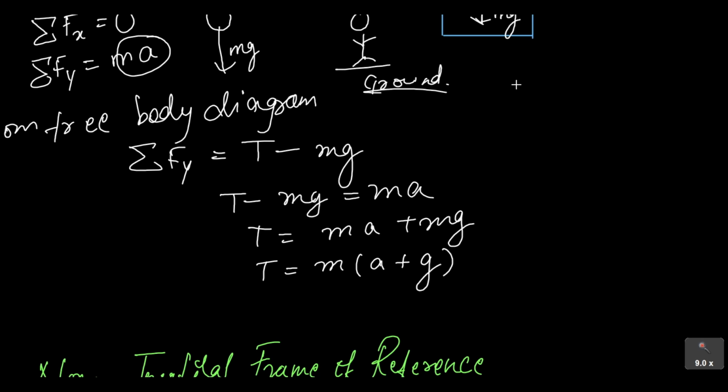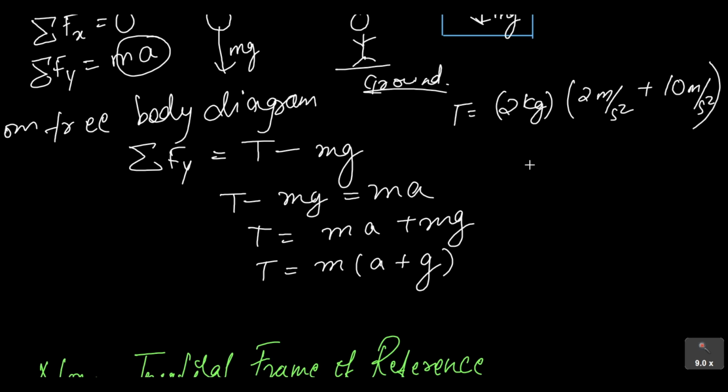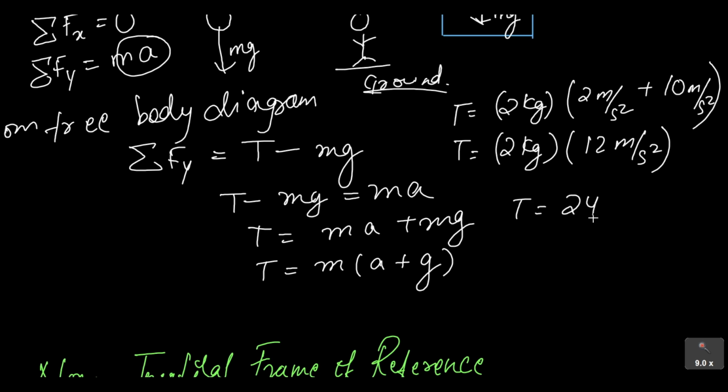Okay, we have all the values, so therefore T will be, this is 2 kilogram, and then acceleration is 2 meter per second squared. Acceleration due to gravity we will take as 10 instead of 9.8, so it will make our problem simpler. So this is 10 meter per second squared. This gives 2 kg times (2 plus 10), which is 12 meter per second squared. Now if you multiply, you get 24. So kg meter per second squared is basically Newton, the SI unit of force.